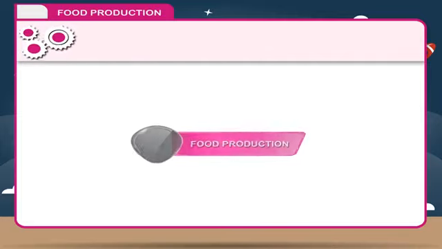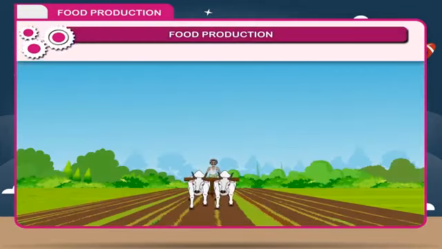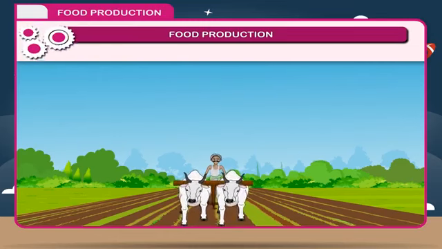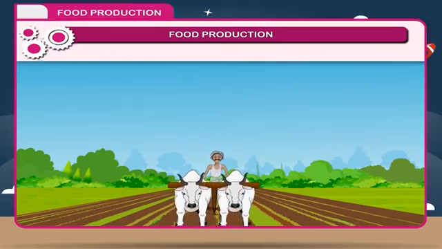Food production. Humans began farming about 12,000 years ago. The ability to control their food supply freed people from a nomadic lifestyle.